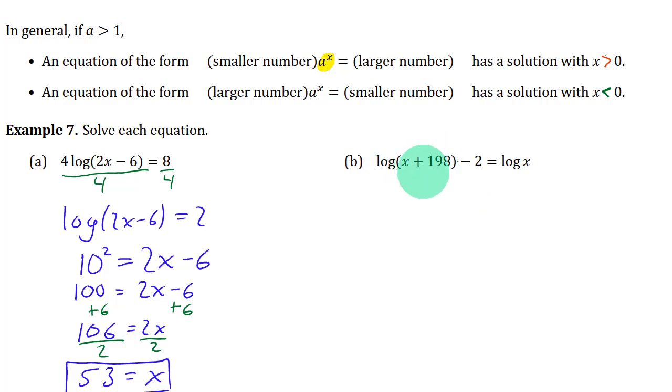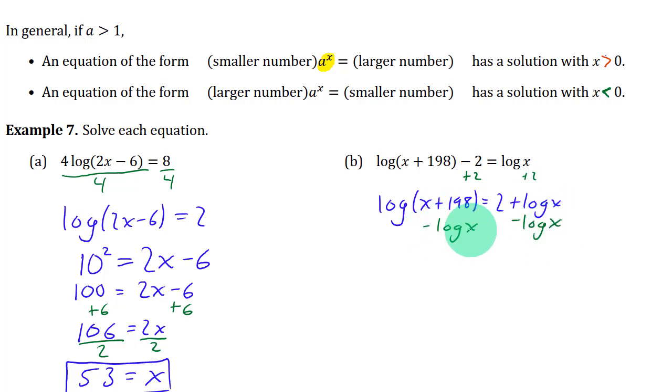This one's a little different. You don't just have one logarithm. If you have two logarithms, we're going to need to try to get them onto the same side. I guess I'll start by moving the 2 to the other side. And then subtract the log x from both sides. So it just leaves you the 2 on the one side. But what can you do with a logarithm minus another logarithm? Is there a way to combine that?